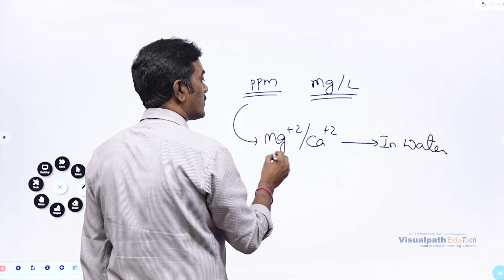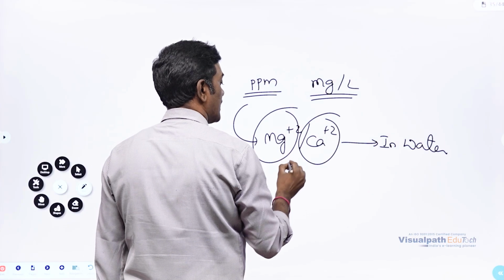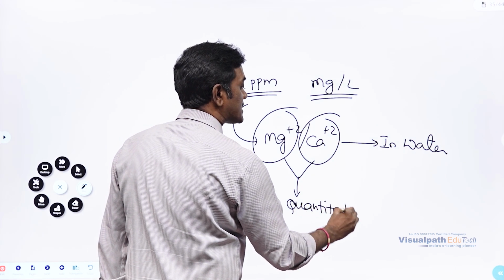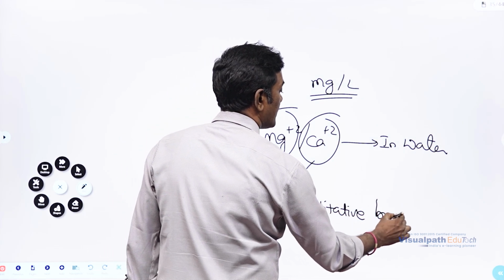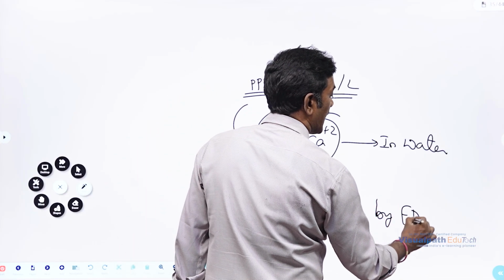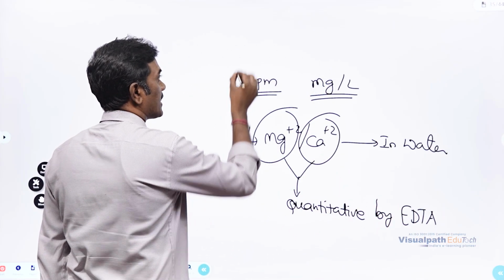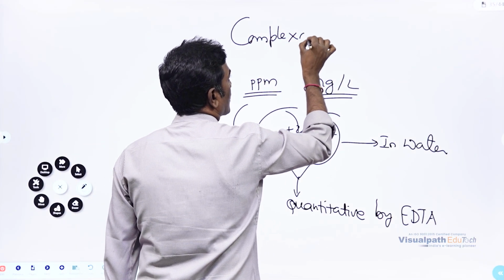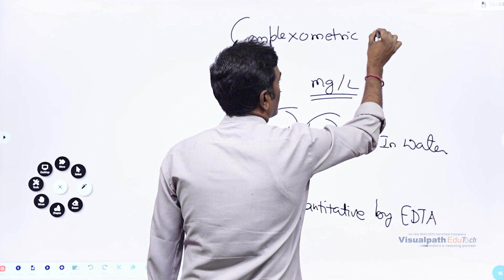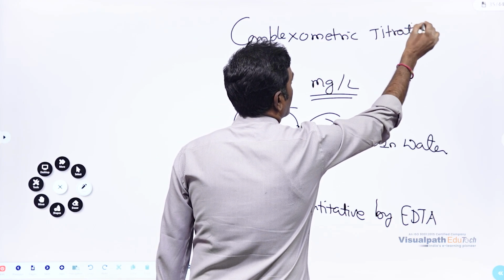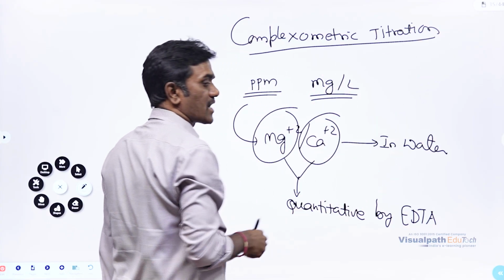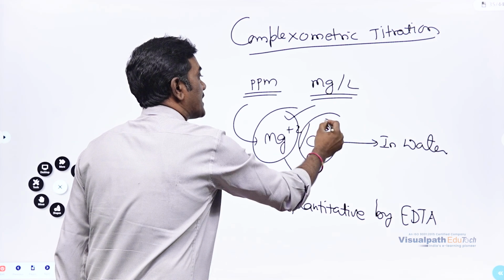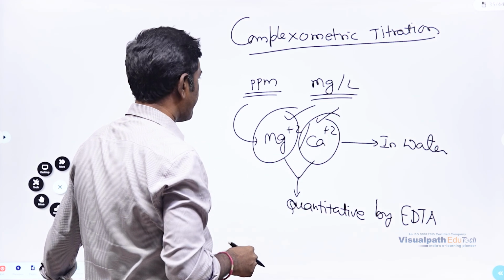And so, in this way, we are going to find out how much amount. That means quantity. What is the meaning of quantitative? How much amount is there? Quantitative by EDTA method. As EDTA is forming, what is it forming? A complex during this titration. So it is called a complexometric titration. Why is it called a complexometric titration? Because EDTA is forming a complex during this particular process. In this way, we can find out how much magnesium and calcium ions are there in the water.